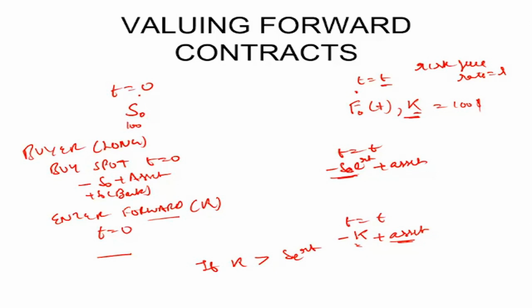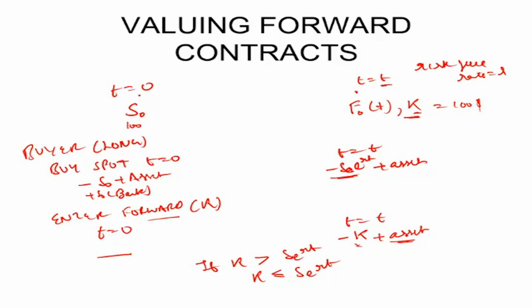So remember, from the buyer's perspective, the price has to be less than or equal to S0 e raised to the power RT. This is a forward contract where the asset pays no dividends. Okay, so there is no inflows or there is no income coming from the asset. Never mind that, we'll understand in more detail. But understand, from the buyer's perspective, the strike price has to be less than or equal to S0 e raised to the power RT.